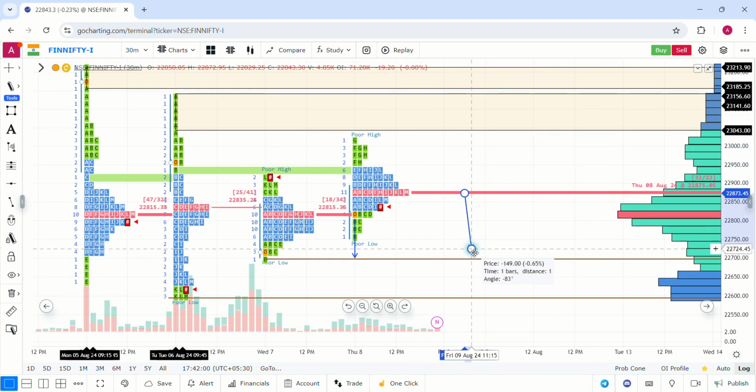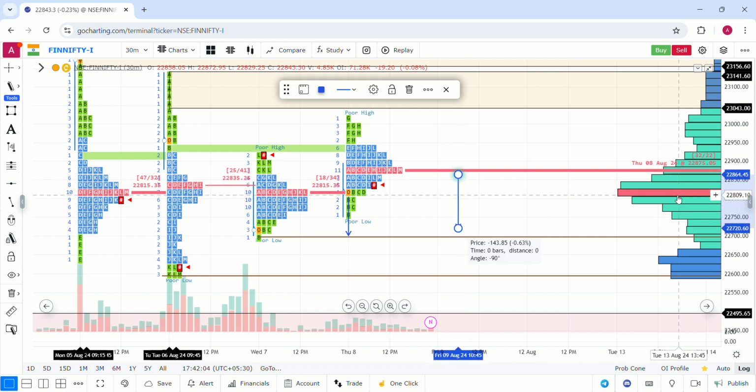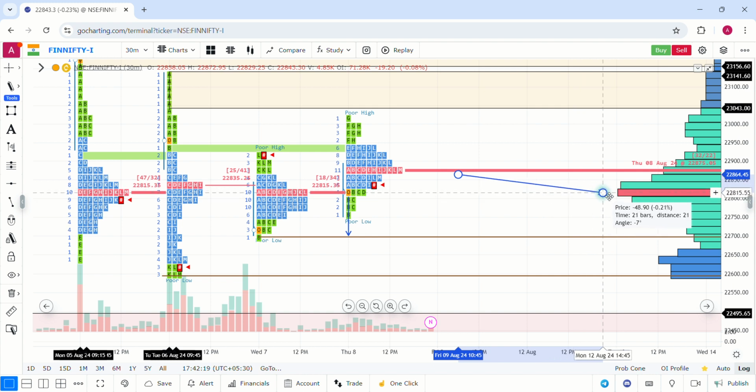And in case the market reverses, that is, the market starting from the PPOC on the downside, then 22,800 is a very important zone in FINNIFTY. Volume is also associated with this level. And also, if you see, the previous day's PPOC and POC and PPOC, everything was created at the 22,800 level. So 22,800 is the immediate checkpoint for FINNIFTY.